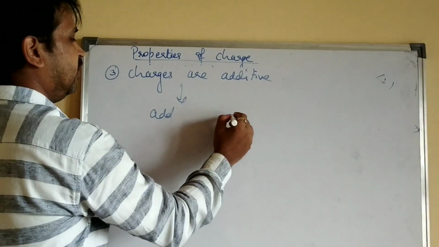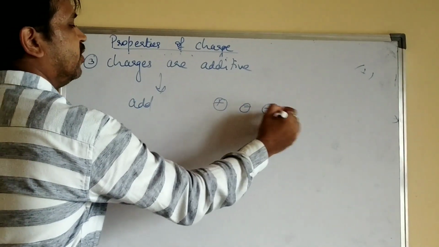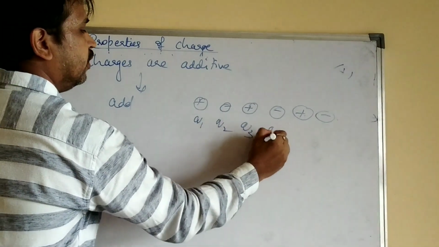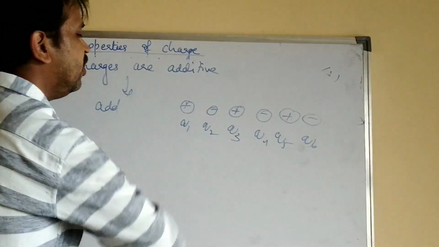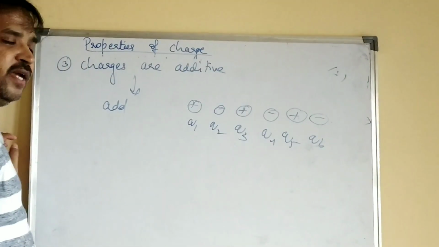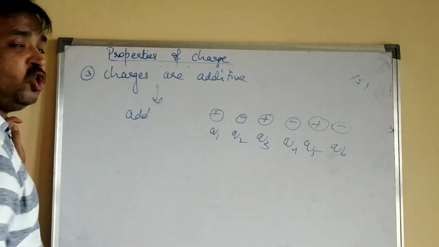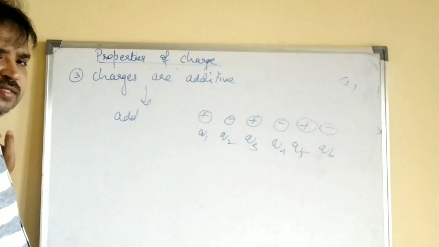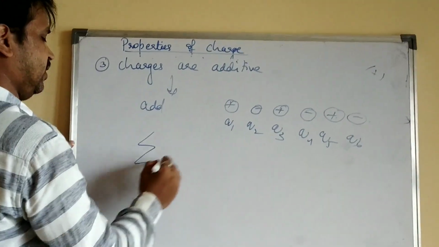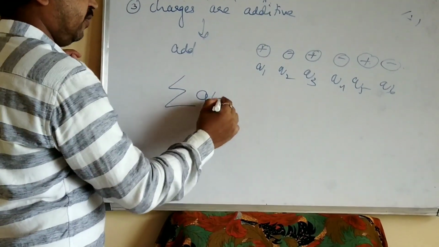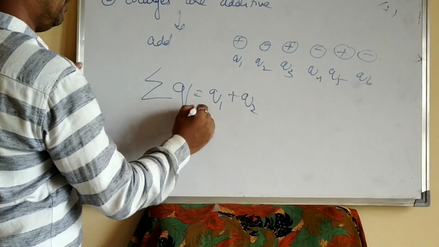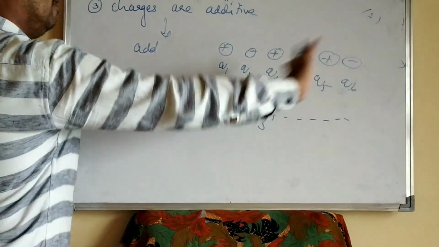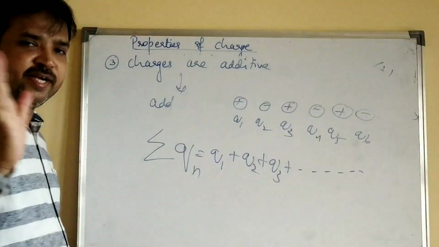For example, you have positive, negative, positive, negative, positive, negative charges, say Q1, Q2, Q3, Q4, Q5, Q6. You can add all the charges. Additive means it is equal to the algebraic sum, because the charges are many, countless. So the total charge is Q equals Q1 plus Q2 plus Q3 and so on up to Qn. You can add all the charges, so charges are additive in nature.